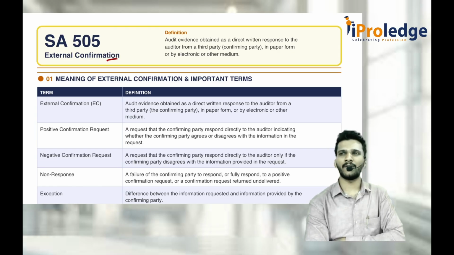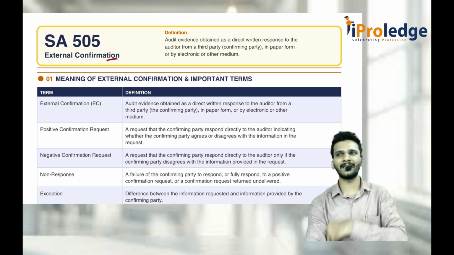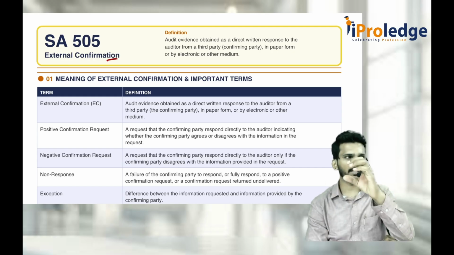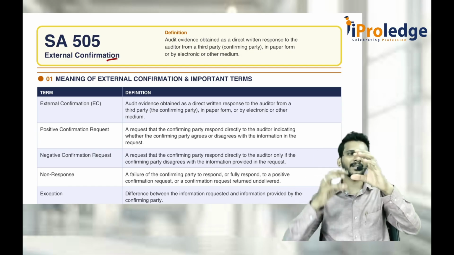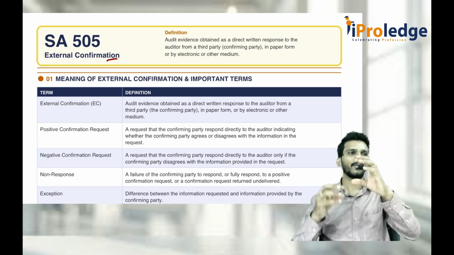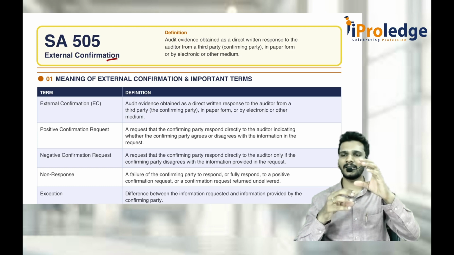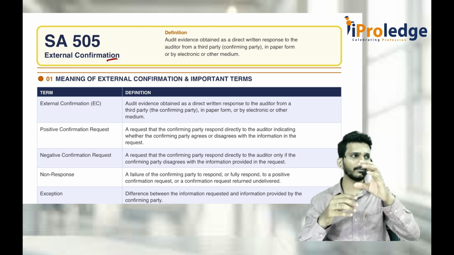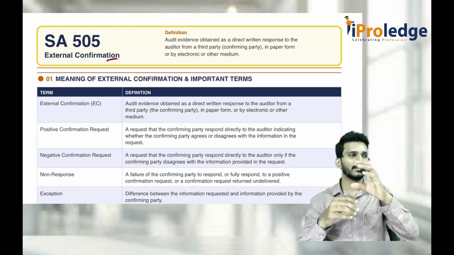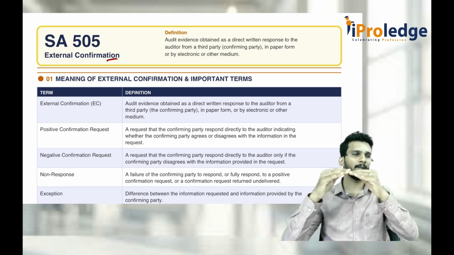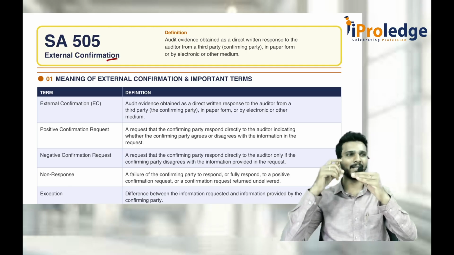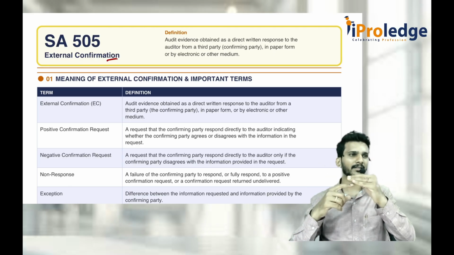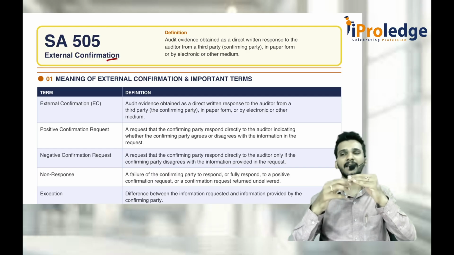But the process the auditor has to follow is, first of all, he should select the party to whom he has to communicate. Once he has selected the party, what are the matters that he wanted to communicate? That also has to be selected. Once it is there, then what is the third step? First one is determining the matters to be communicated. Second one is selecting the party to be communicated with. Third one is designing the confirmation request.